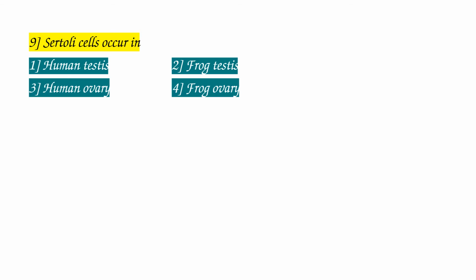Sertoli cells are never present in the ovary. The ovary is a female reproductive organ, and Sertoli cells are present in the male reproductive system. So here the first and second options are testis, the male reproductive organ. The Sertoli cells are present in human testis. The Sertoli cells are helpful for nourishment of sperms during development. So the answer is human testis.